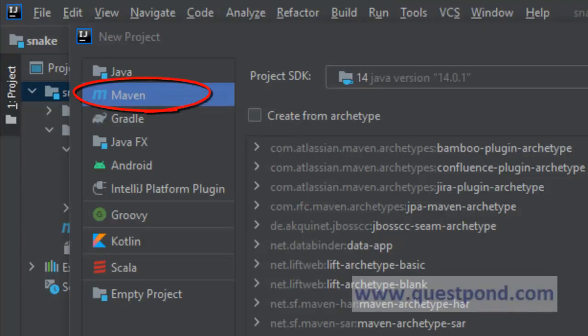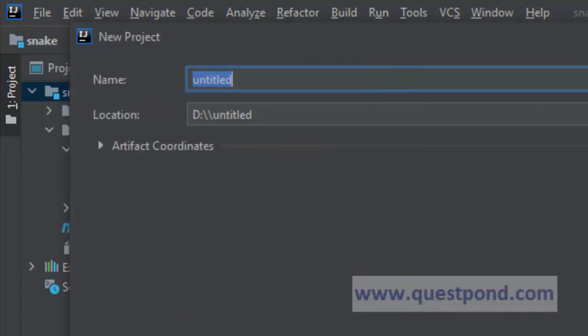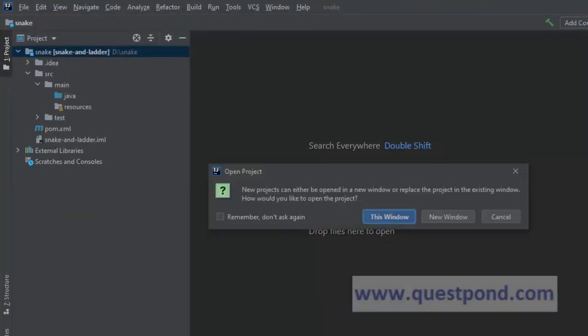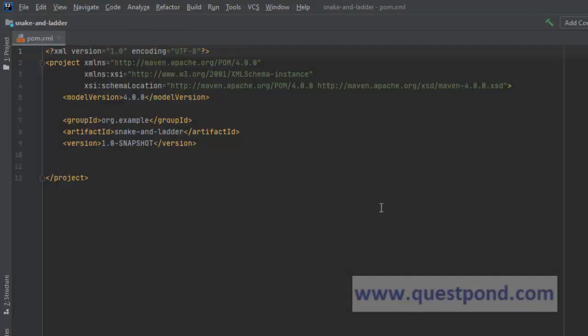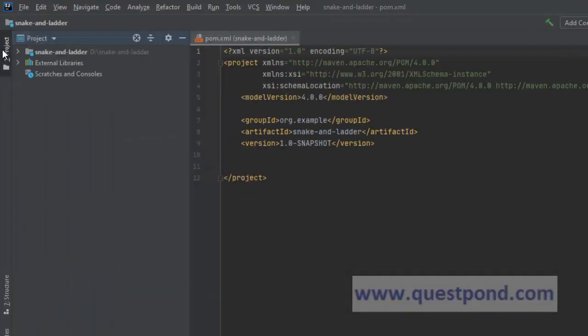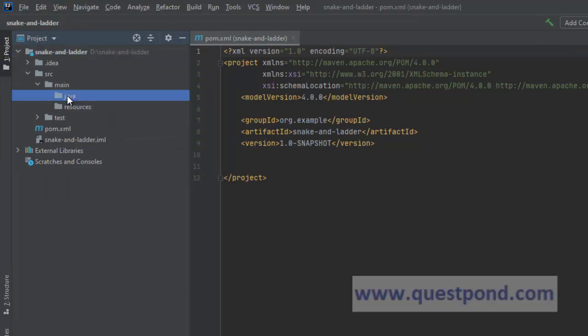So, we will be creating a new Maven project with the name snake and ladder. Within this project, we will be creating our program to perform the game, or perform the tournament, for snake and ladder.